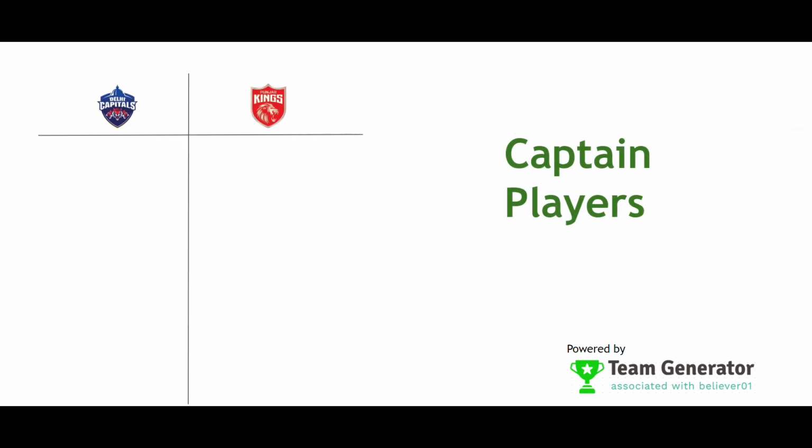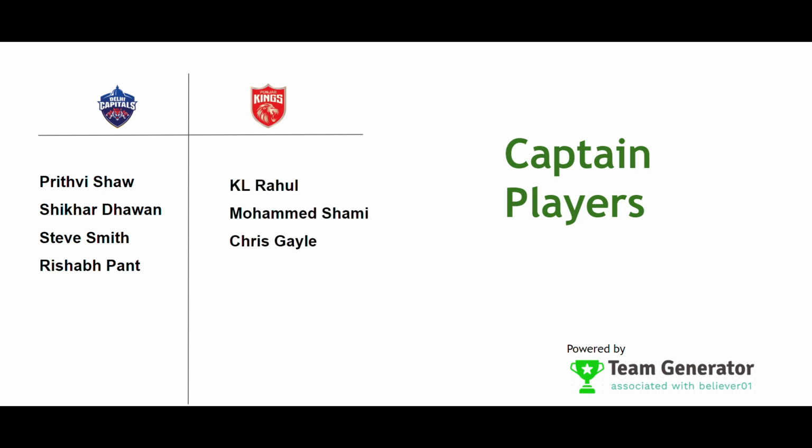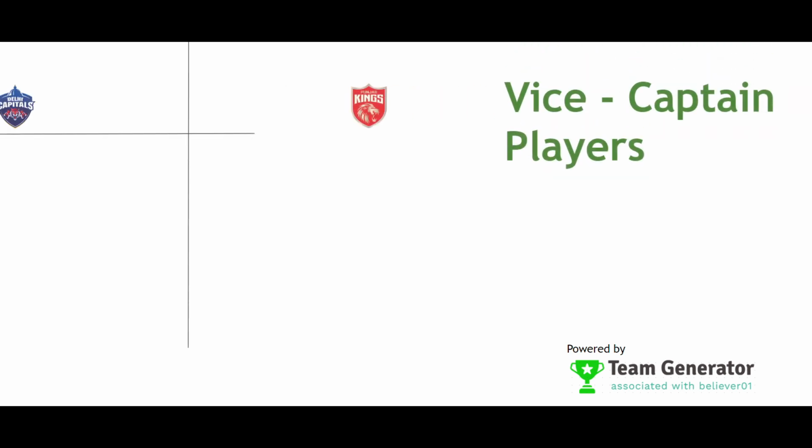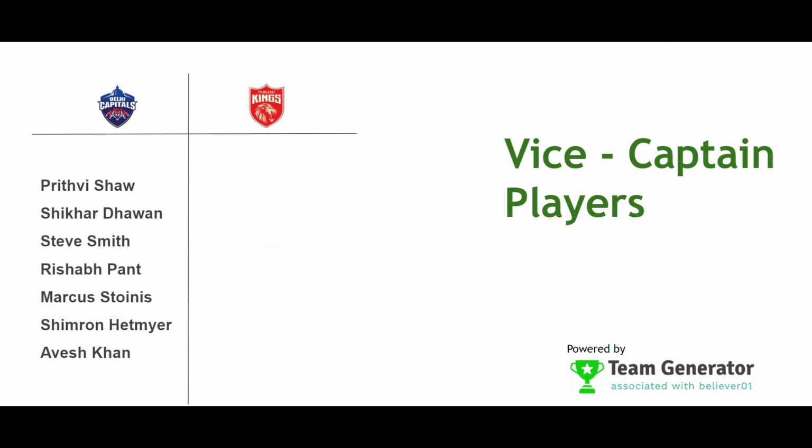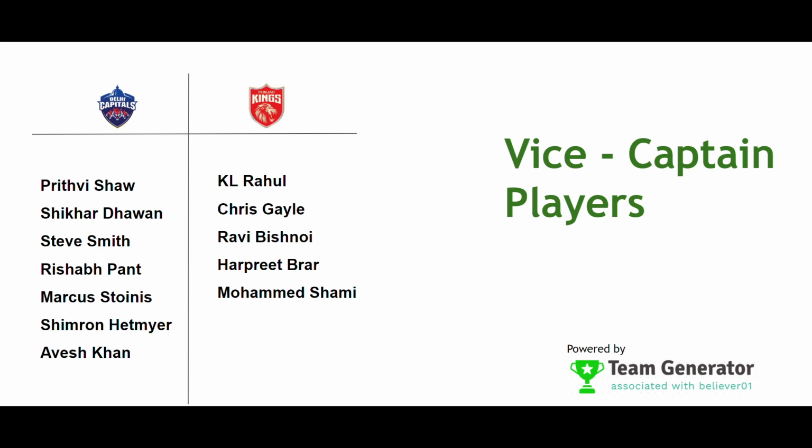So let's analyze the captain potential players according to our software. Prithvi Shaw, Shikhar Dhawan, Steve Smith and Rishabh Pant will be the captain potential players from the Delhi Capitals side. And from the Punjab Kings side, KL Rahul, Mohammed Shami and Chris Gayle can be considered as captain potential players. As well as the captain, let's analyze the vice captain potential players. The vice captain players will be Prithvi Shaw, Shikhar Dhawan, Steve Smith, Rishabh Pant, Marcus Stoinis, Shimron Hetmyer and Avesh Khan. And from the Punjab Kings side, KL Rahul, Chris Gayle, Ravi Bishnoi, Harpreet Brar and Mohammed Shami will be the vice captain potential players.